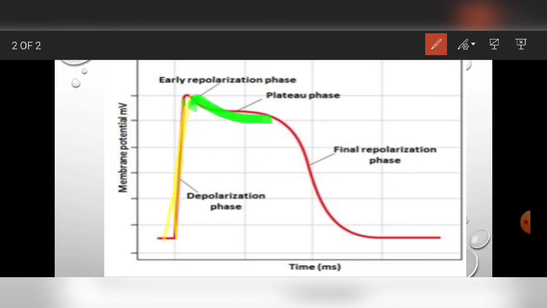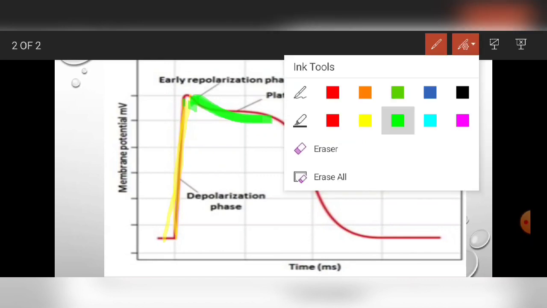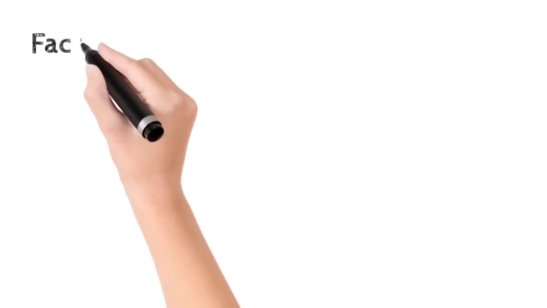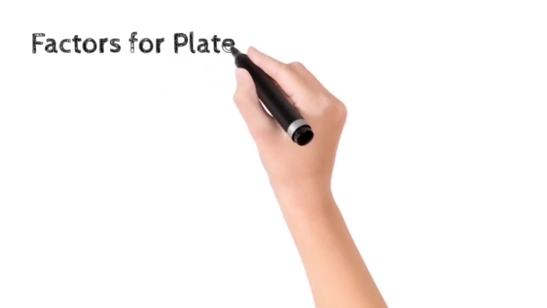After a few seconds of the plateau formation, the repolarization starts. This is the repolarization phase, and this is the same as we discussed in the action potential.